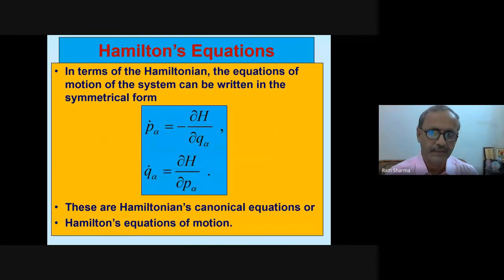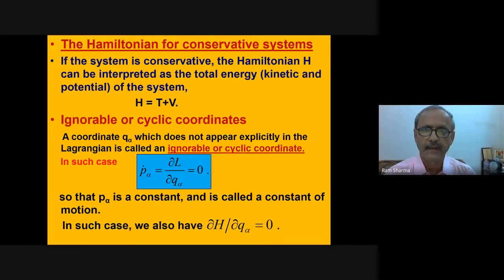Hamilton's equations. In terms of the Hamiltonian, the equations of motion of the system can be written in symmetrical form: P alpha dot is equal to minus del H by del Q alpha, and Q alpha dot is equal to del H by del P alpha. These are Hamilton's canonical equations or Hamilton's equations of motion. The Hamiltonian for conservative systems: if the system is conservative, the Hamiltonian H can be interpreted as the total energy, kinetic energy and potential energy of the system. So H is equal to T plus V.